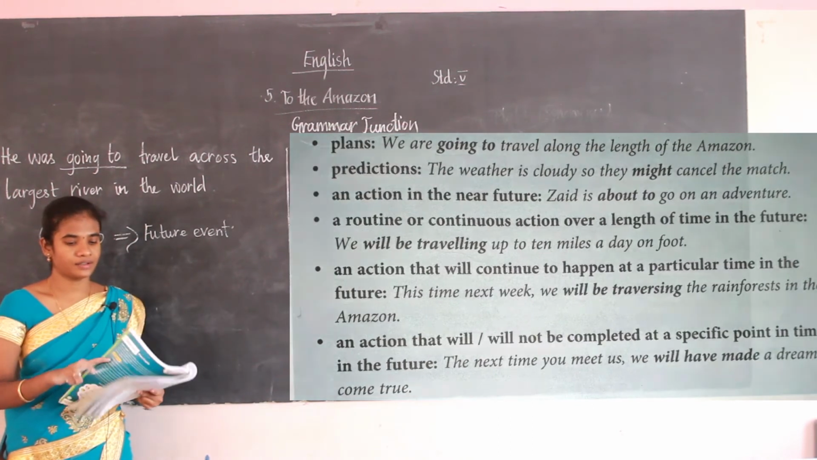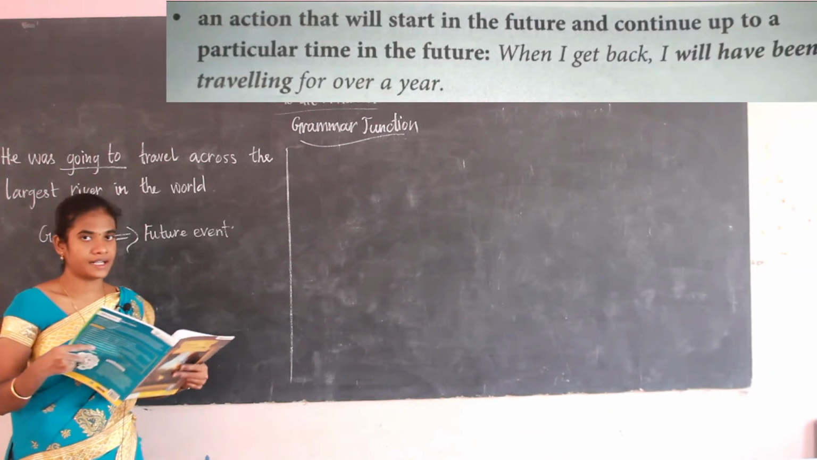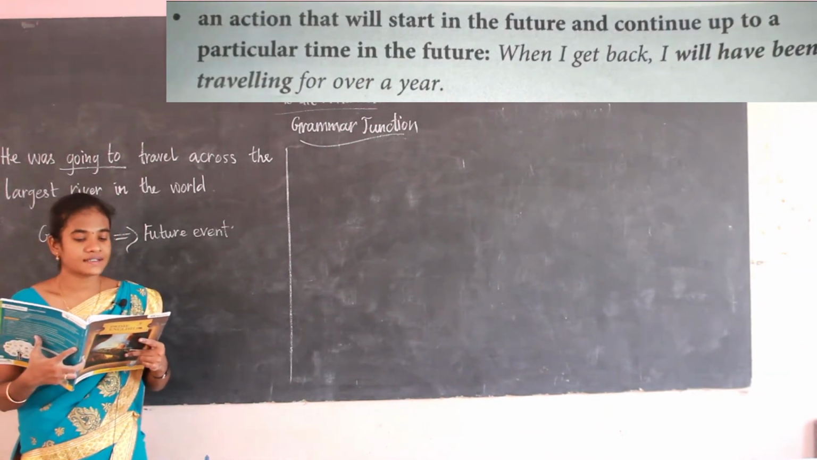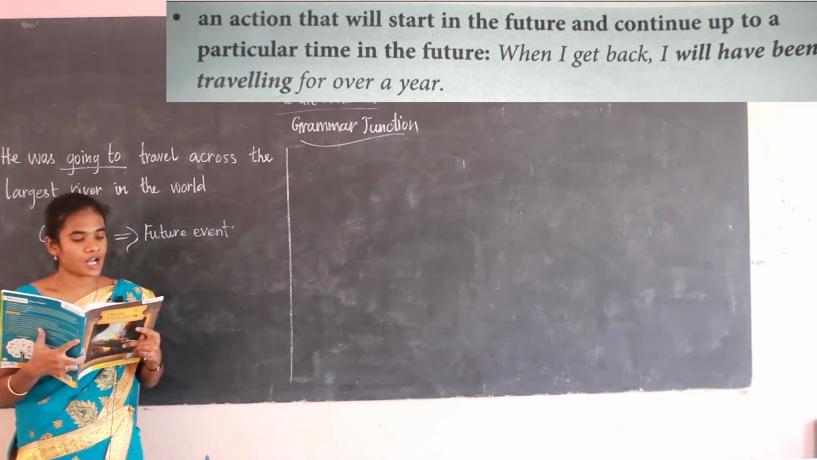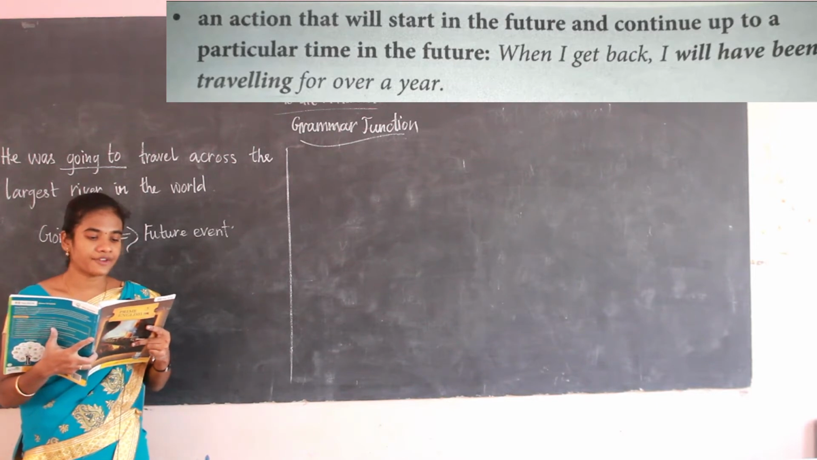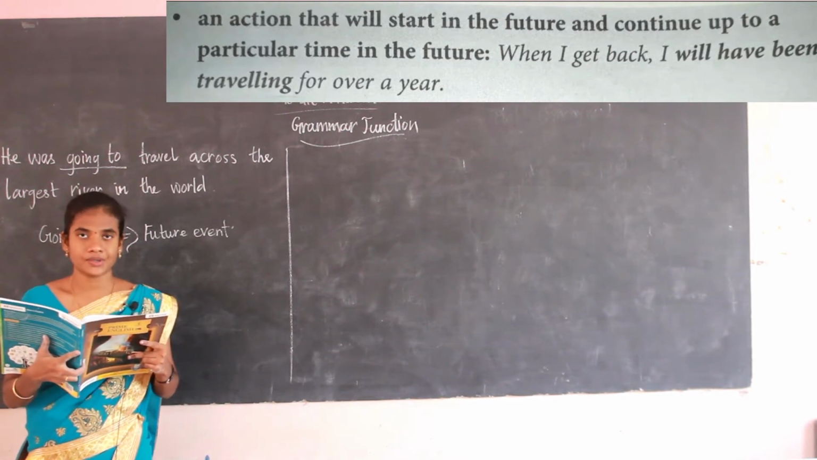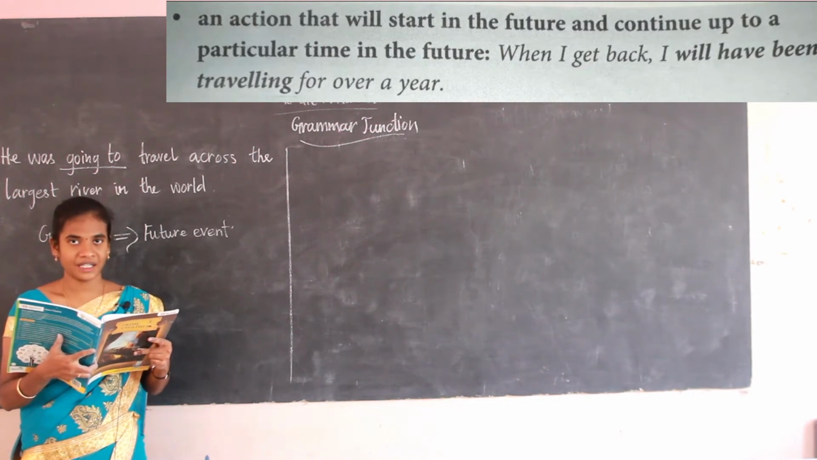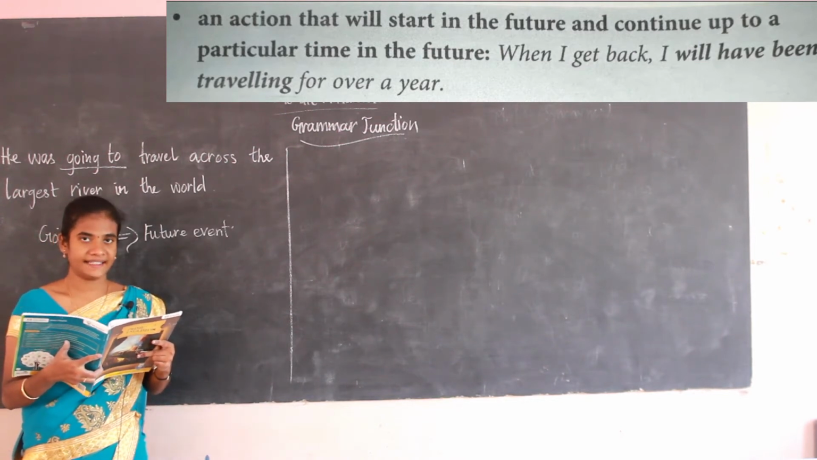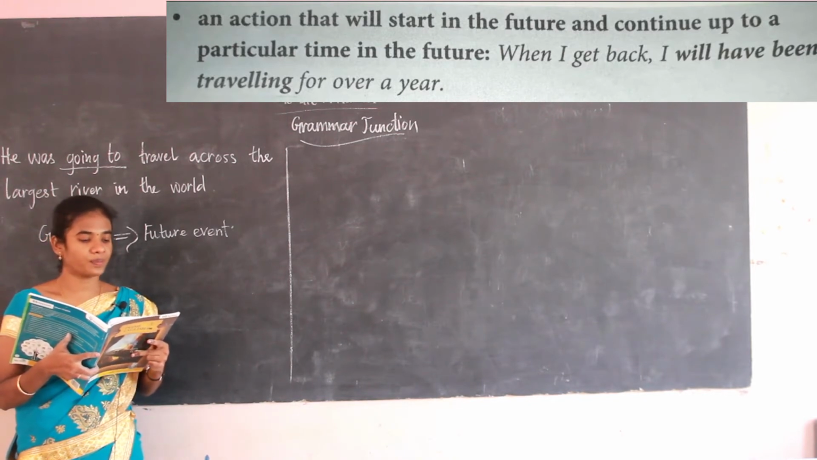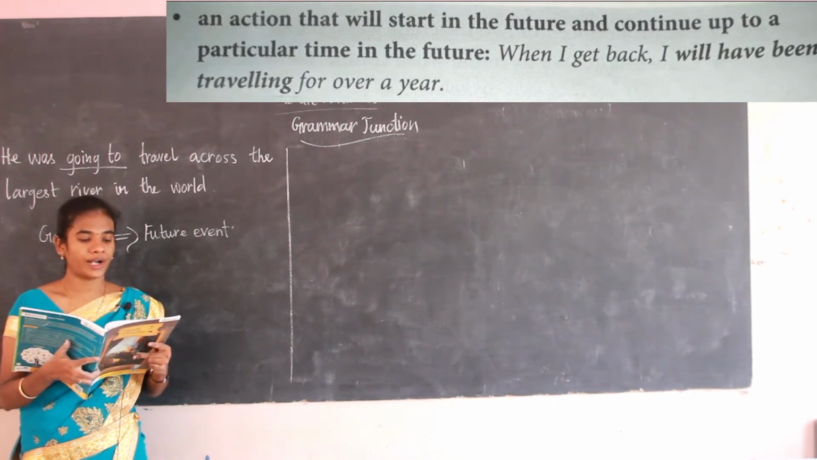The next one, see the next image. The actions that will start in the future and continue up to a particular time in the future are in the future perfect continuous tense. For that the general form is will or shall plus have been plus verb plus ing. So the example is: when I get back I will have been traveling for a year.